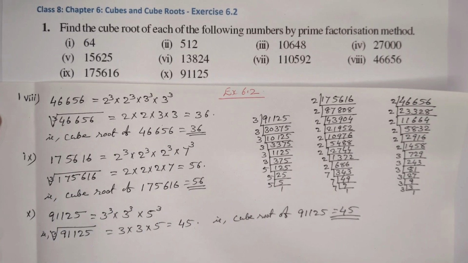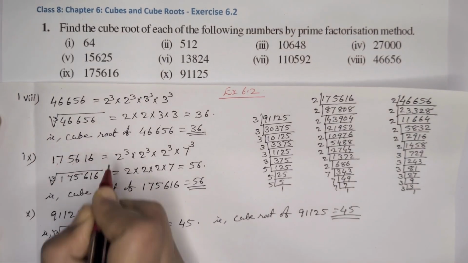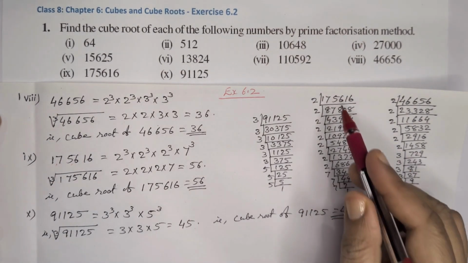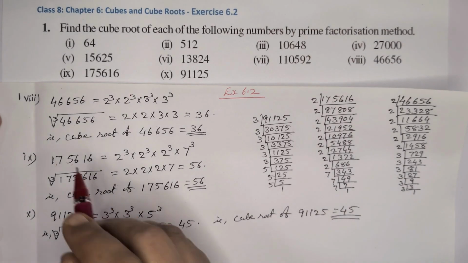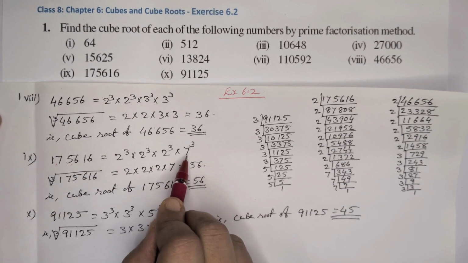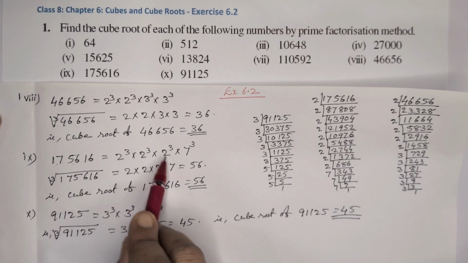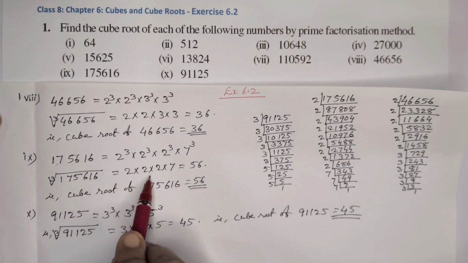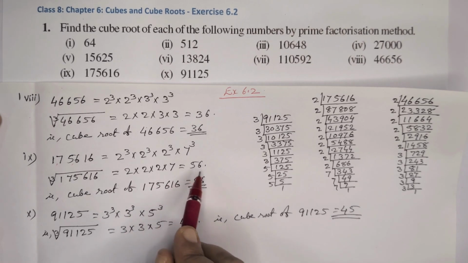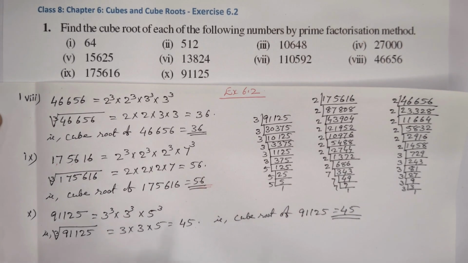Next one, 1,75,616. After prime factorization, we are getting group of 2 three times and group of 7 one time. From that, 1 from each group. So 2 into 2 into 2 into 7 is equal to 56. The cube root of that number is 56.